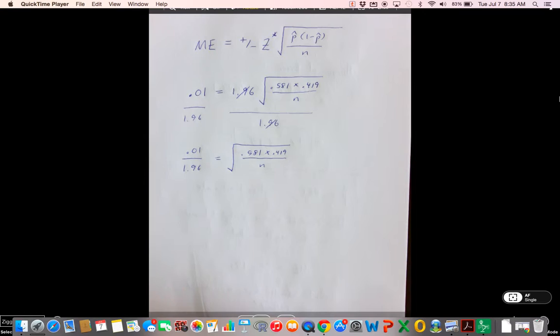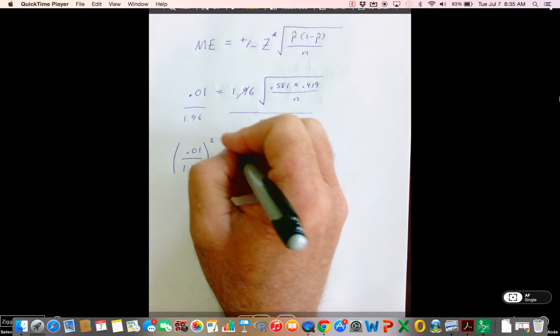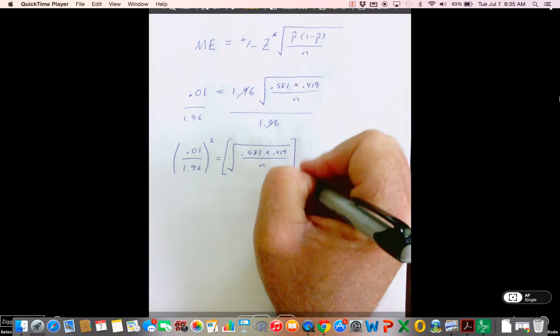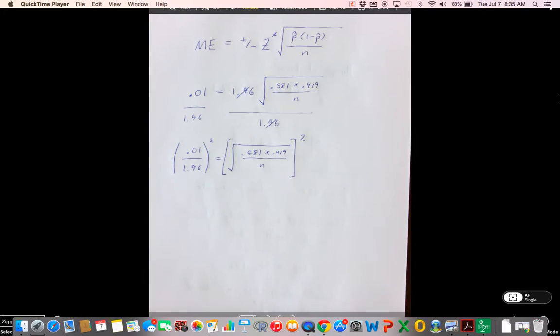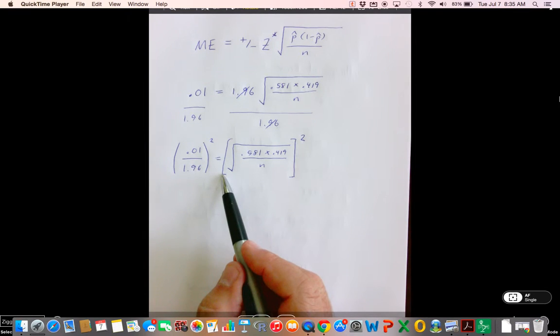So we got that. I think it's reasonable. Next thing we do, we'd want to square both sides. Students ask me sometimes, why'd you use parentheses over here? Why'd you use bracket over there? I don't know. I just did.